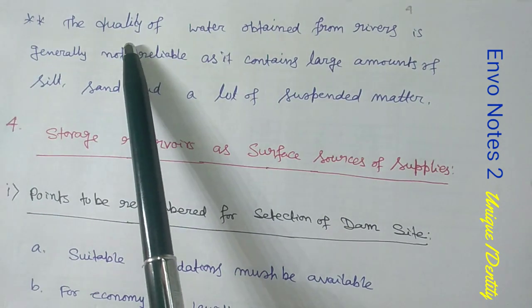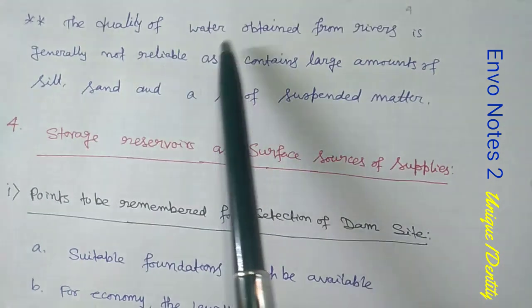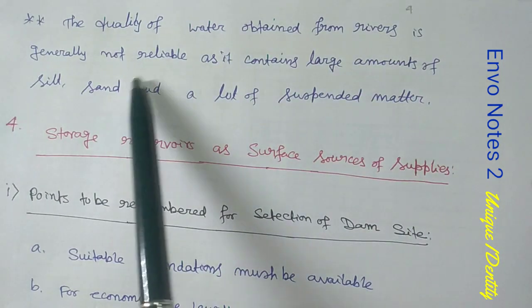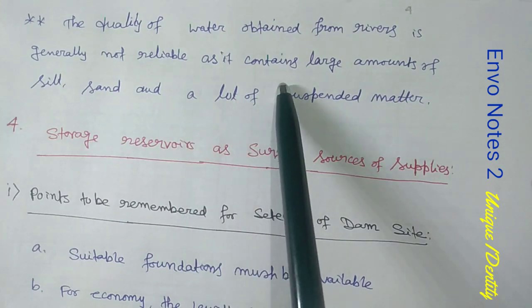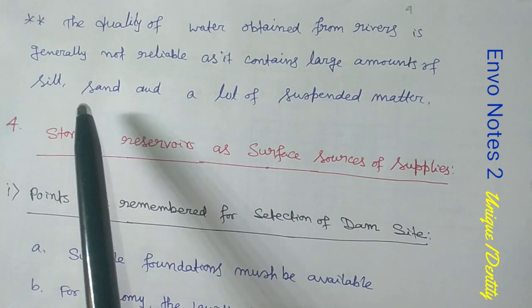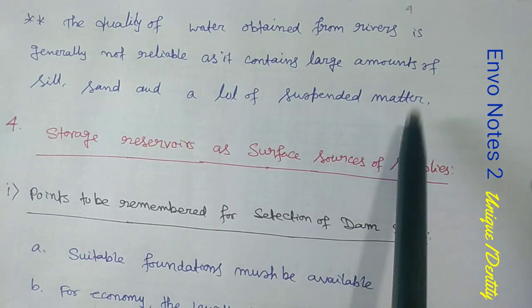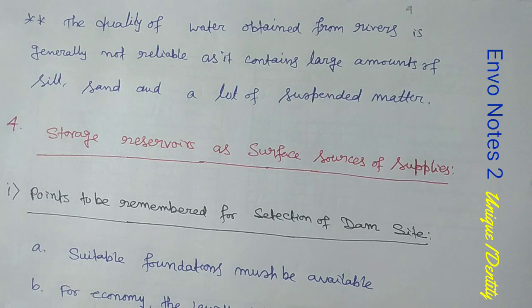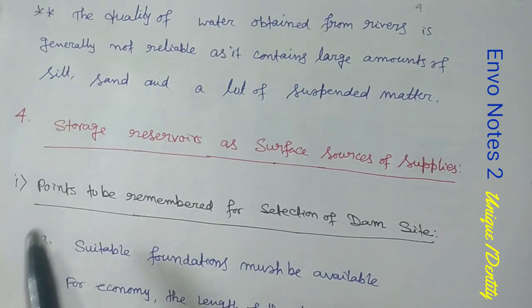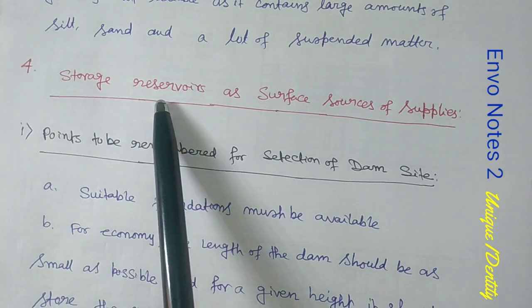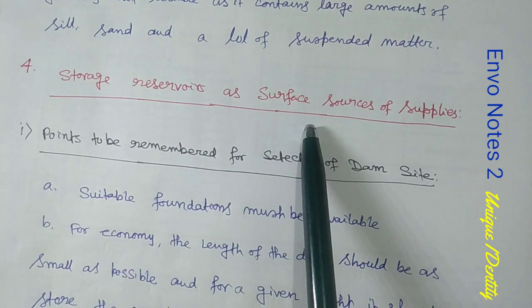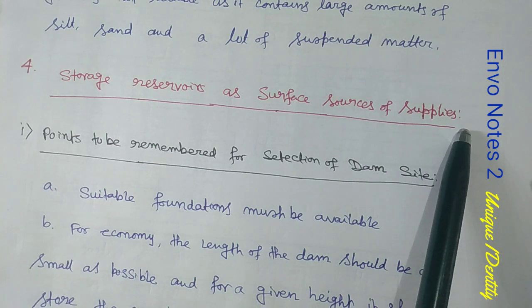Now the last point is, the quality of water obtained from rivers is generally not reliable, as it contains a large amount of silt, sand and a lot of suspended matter. So all these 6 points are based on the surface sources of water supplies. Now the important thing, the storage reservoir as surface sources of supplies.